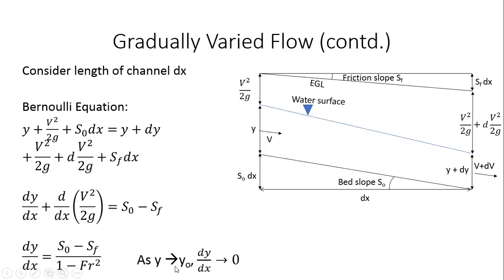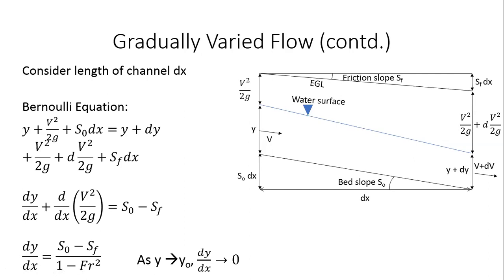Please try to come up with the reasoning for this when we meet next time on Friday. Otherwise I'll explain in class anyway, but I would like you to attempt to understand why it is that dy by dx tends to 0 in this case.